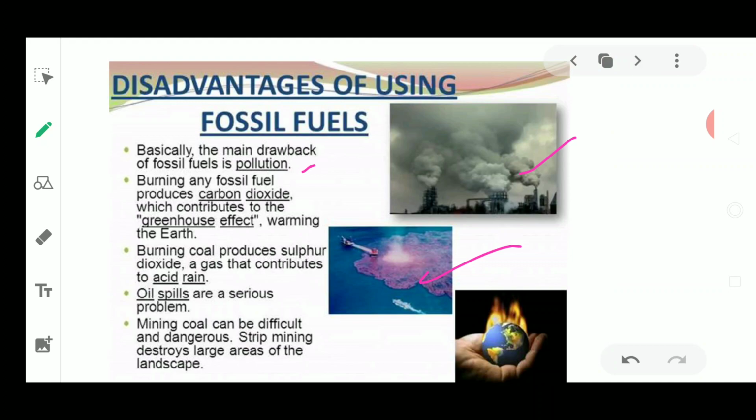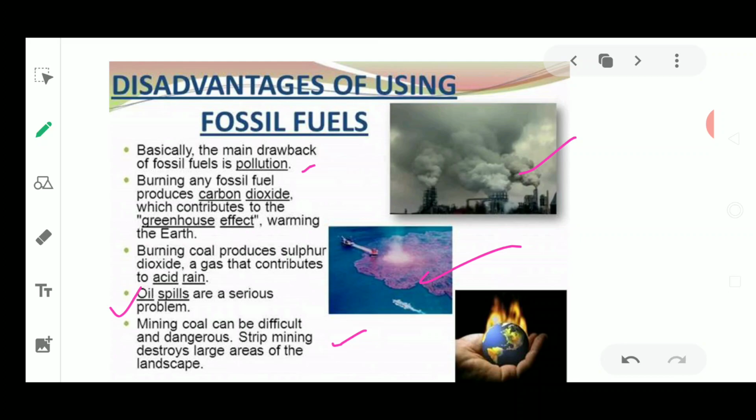Next, burning of fossil fuel produces carbon dioxide, and it contributes to the greenhouse effect. Burning of fossil fuel also produces sulfur dioxide, the gas that contributes to acid rain. Next are oil spills, which are again a serious problem. Next, mining of coal can be difficult and dangerous. Why? Because strip mining destroys large areas of the landscape.